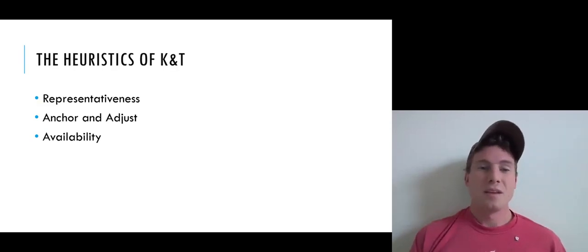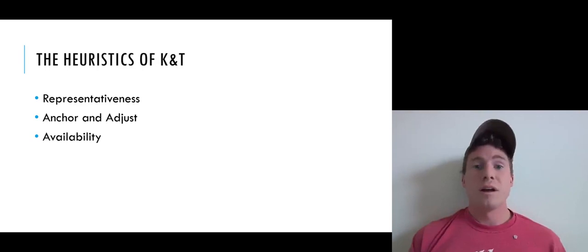Okay, so we can add the availability heuristic to our list of heuristics that Kahneman and Tversky proposed we use in forming judgments about probabilities. So we had the representativeness heuristic, that we tend to estimate the probability of a particular outcome of a process according to how representative that outcome is of the process.